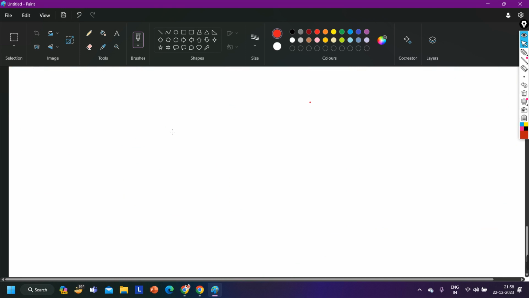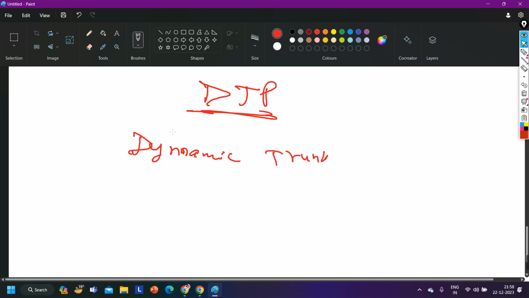to configure trunk manually, you can run the command switchport mode trunk, and to configure trunk dynamically, we have a protocol called DTP. DTP stands for Dynamic Trunking Protocol. Okay, in DTP, actually we need to understand modes of DTP.